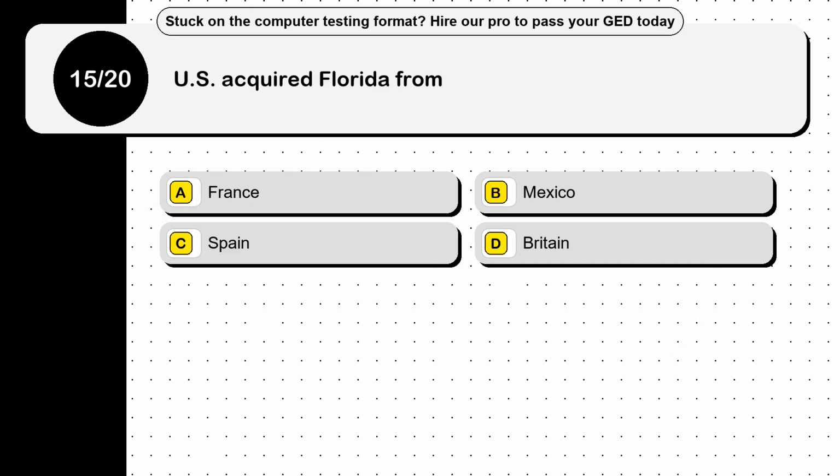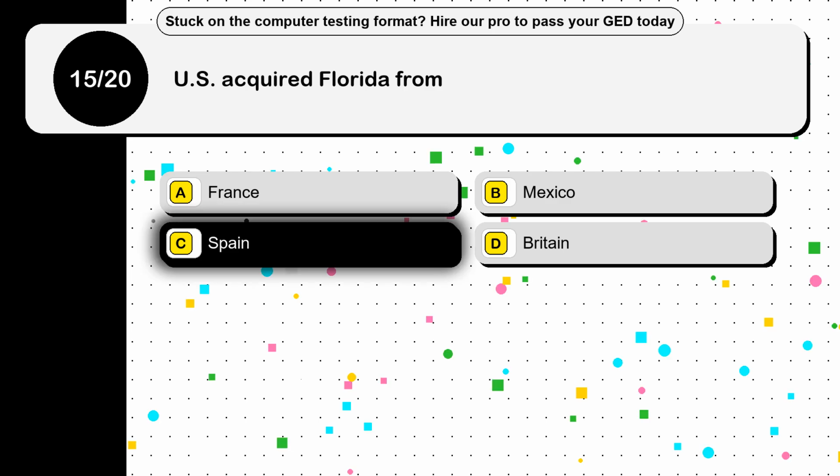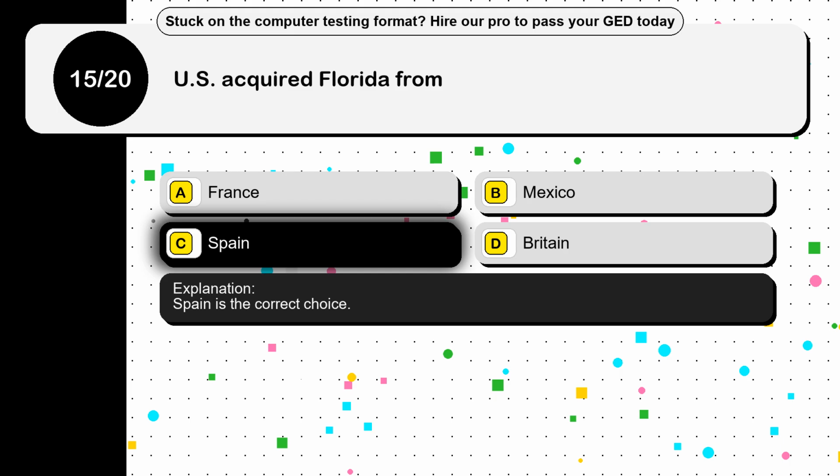Question 15. U.S. acquired Florida from. Option A, France. Option B, Mexico. Option C, Spain. Option D, Britain. The correct answer is option C, Spain. Spain is the correct choice.